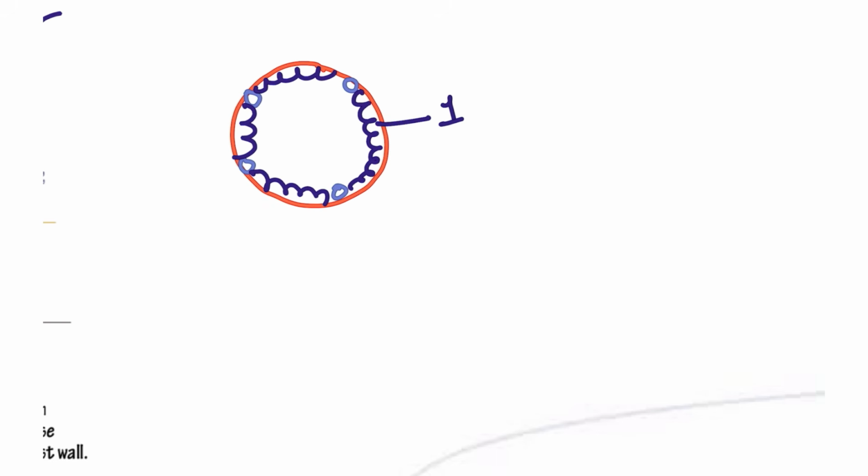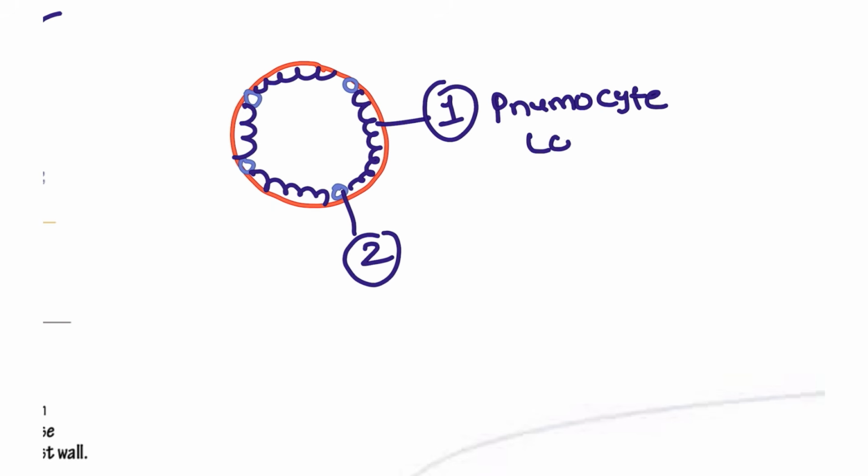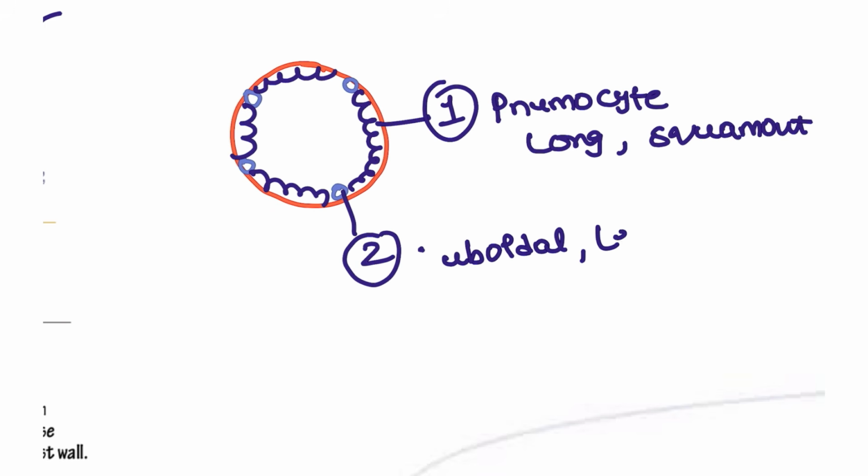This is type 1, this is type 2. What are type 1 and type 2? Type 1 pneumocytes, if you can observe, are long and squamous, important for gaseous exchange. And here, this is the type 2 pneumocyte, which is cuboidal, fewer in number, and important for the surfactant.